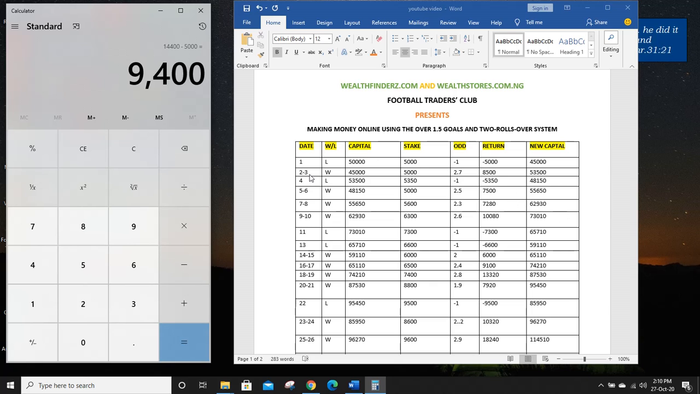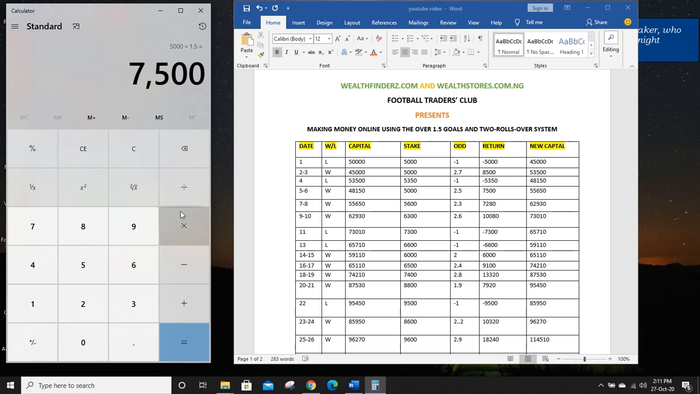Now you could see on the second and the third day, my total odds was 2.7. That means it's possible that on the second day, on Tuesday, I had odds of 1.5. Let me say, for instance, 5,000 naira multiplied by 1.5 gives me 7,500 naira.